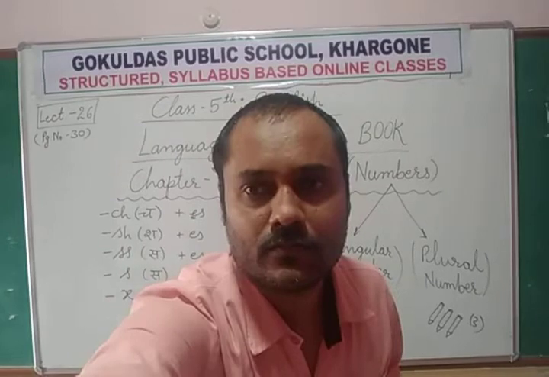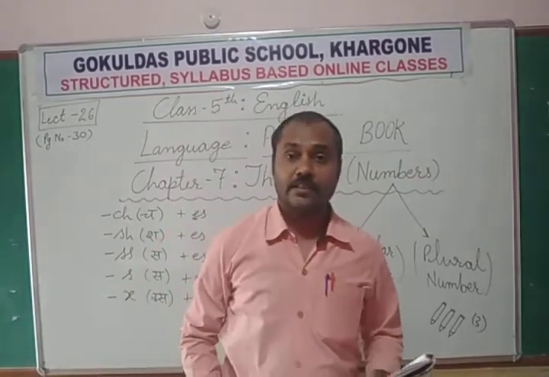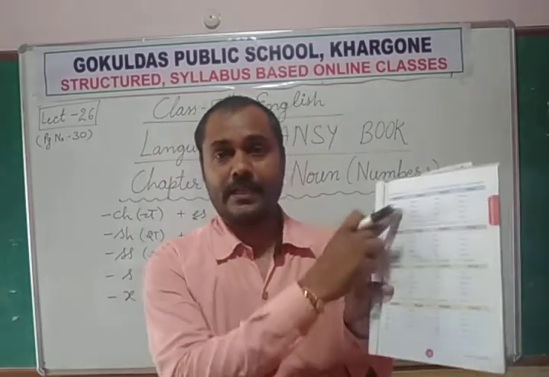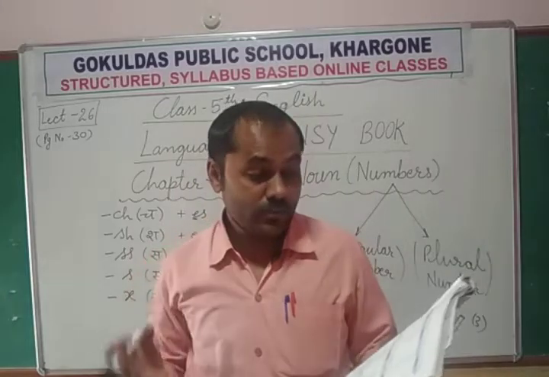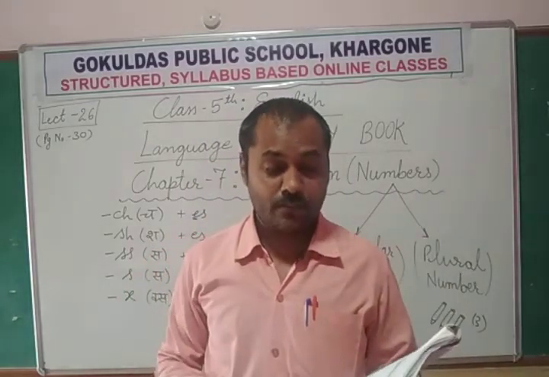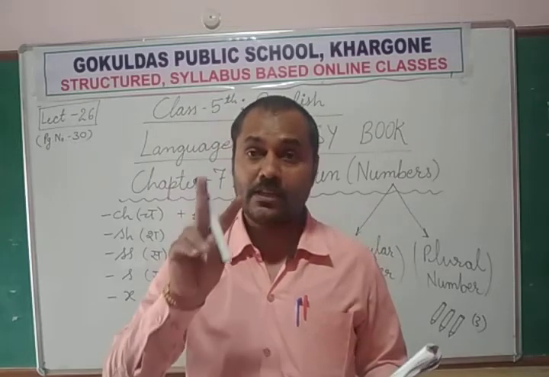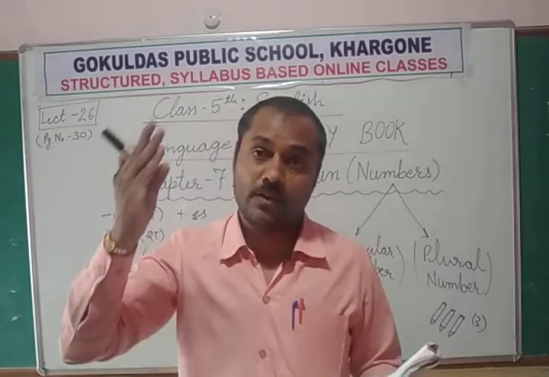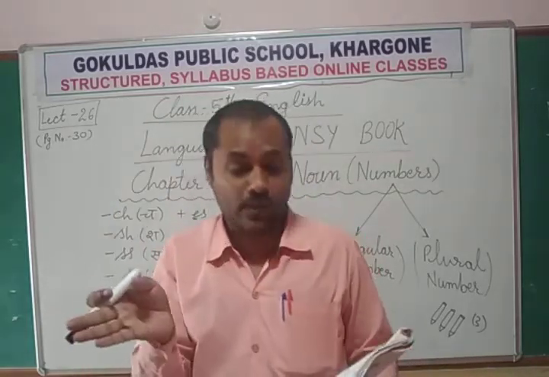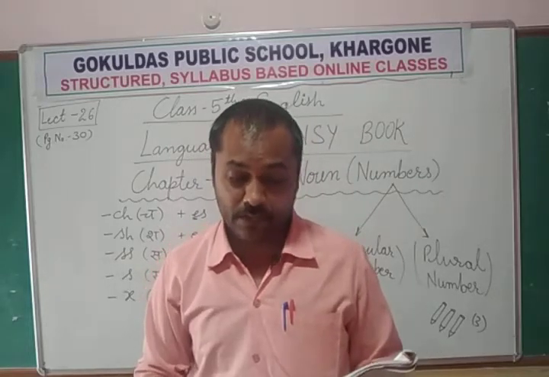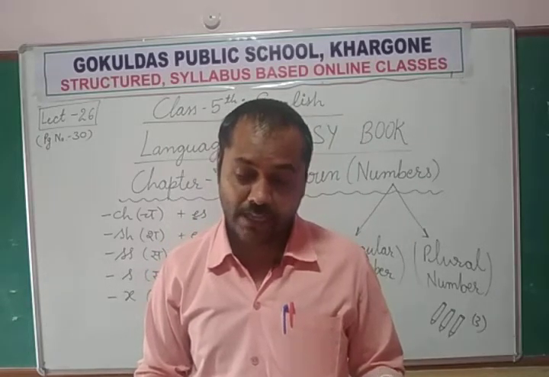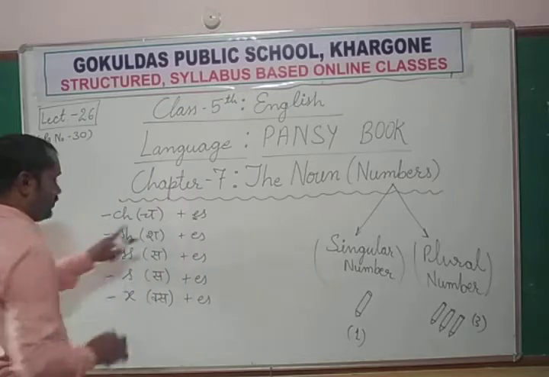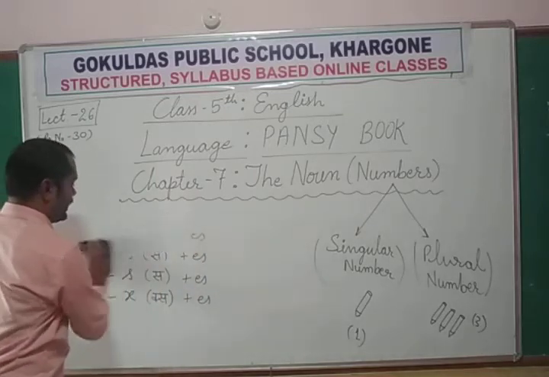Okay. Now let's come to the next table. Second table on this page. Nouns that end in consonant plus y, means the last two or three letters. Consonant means the words which are ending in y, but before y there is one consonant letter. They form their plurals by changing the y into ies. Now let's see on the board. Now this is the first rule. Next rule is